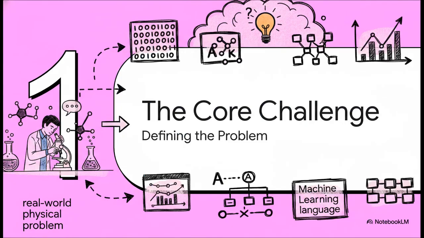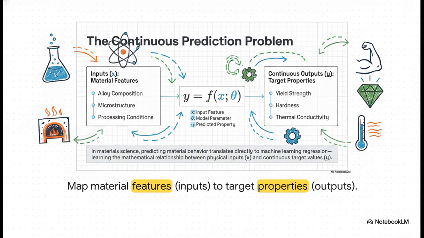All right, first things first, before we can even think about building a model, we have to do something fundamental. We have to translate this real-world physical problem into a language that machine learning can actually understand. And that is the core challenge. So here's how we frame it.